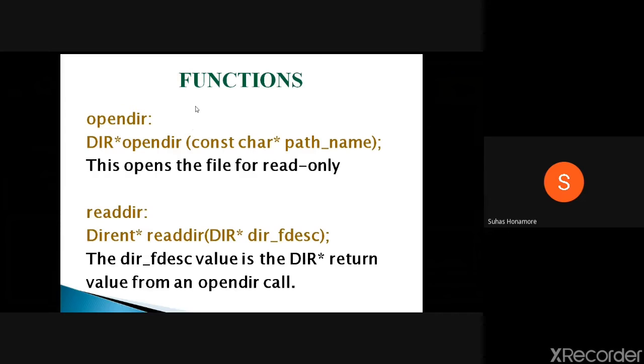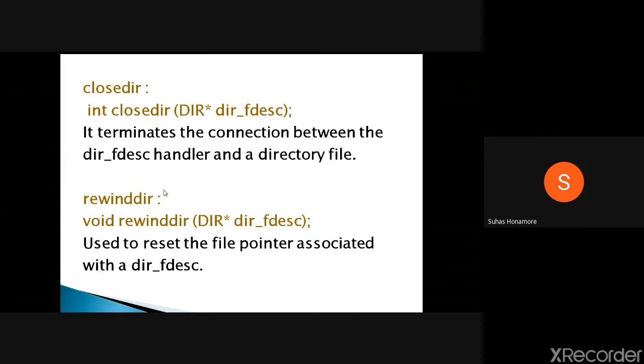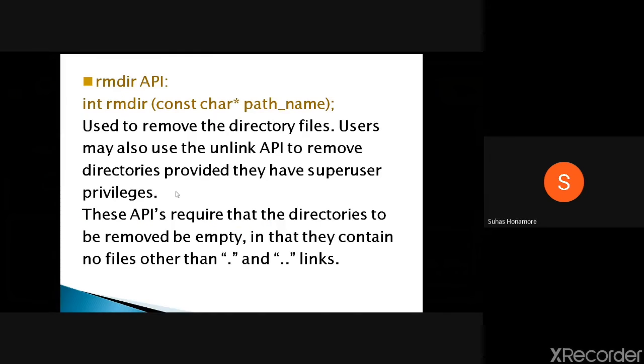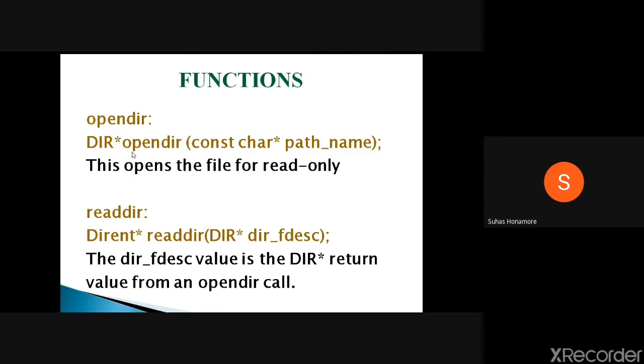Other than this, what are the different functions we can use on a directory? That is opendir, you can use it, then readdir, then closedir, then rewinddir. Other than these, you have rmdir, which is nothing but remove. Now one by one we'll see them here.